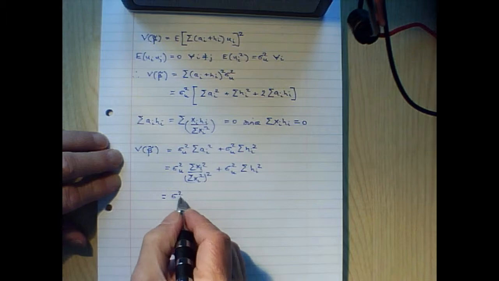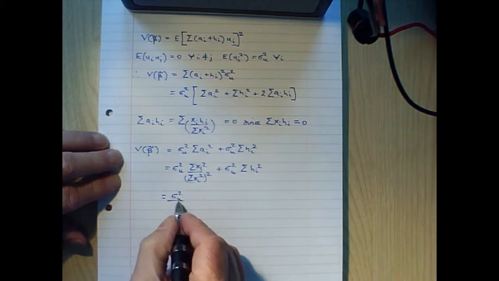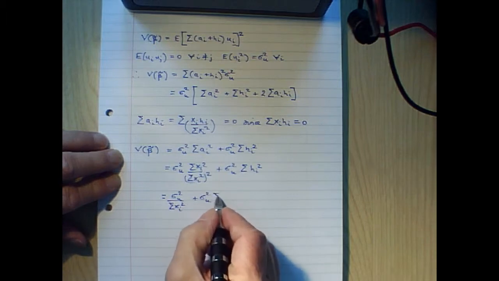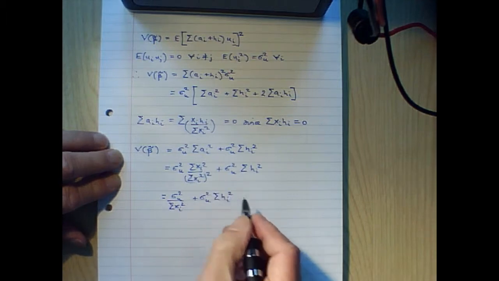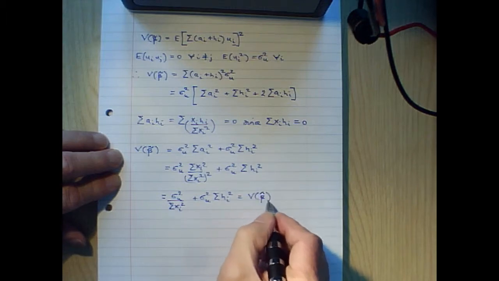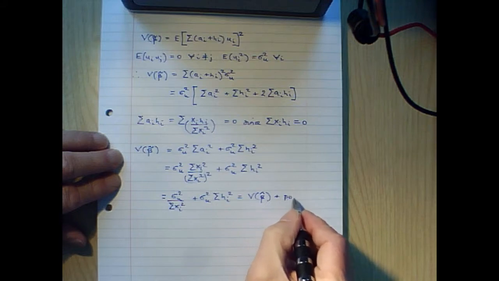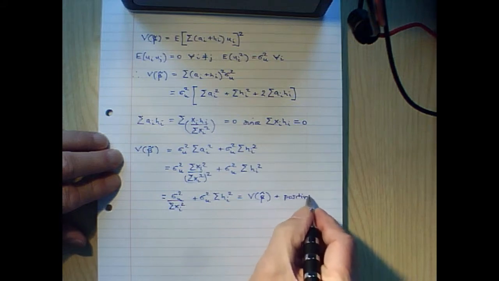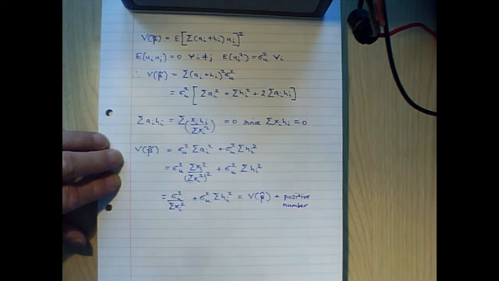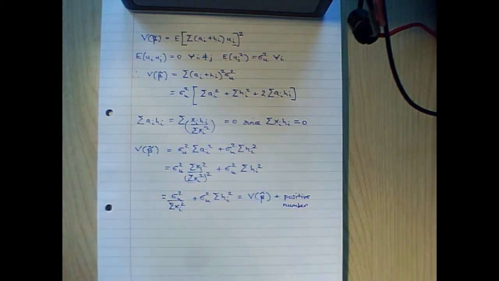This in turn is equal to sigma squared u divided by the sum of xi squared, which is just the variance of beta hat, plus sigma squared u multiplied by the sum of hi squared. So therefore the variance of beta tilde is equal to the OLS variance of beta hat plus a positive number, and therefore it has greater variance than the OLS estimator.